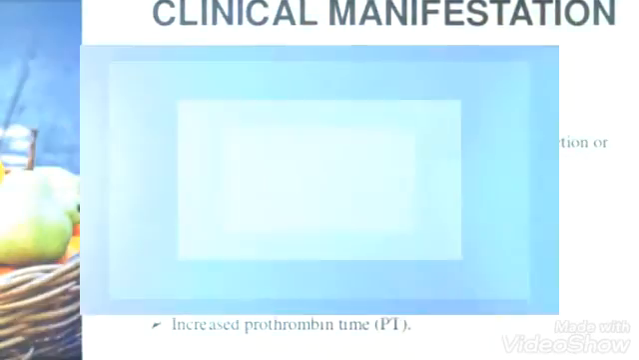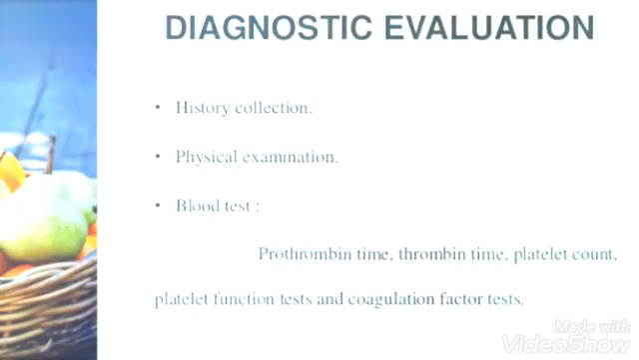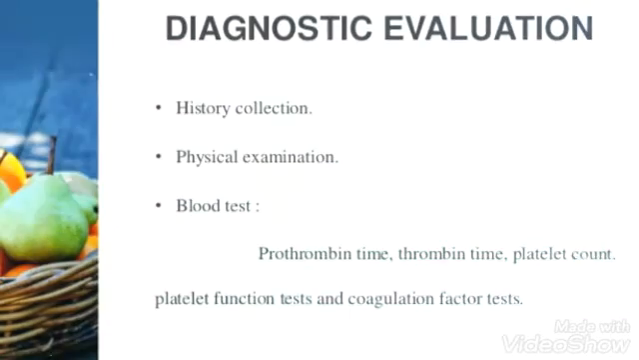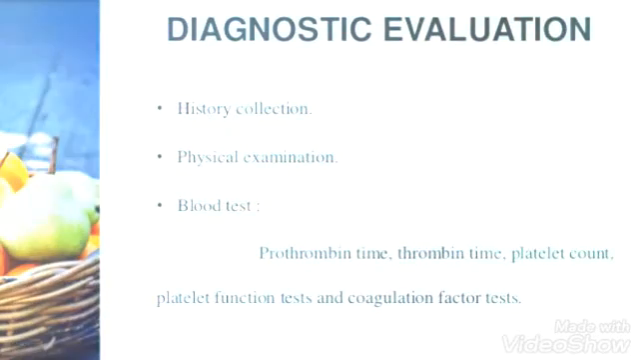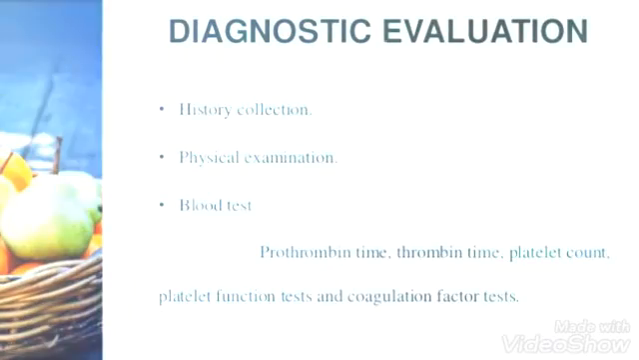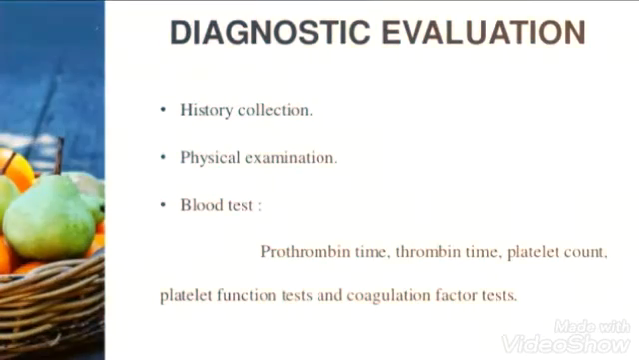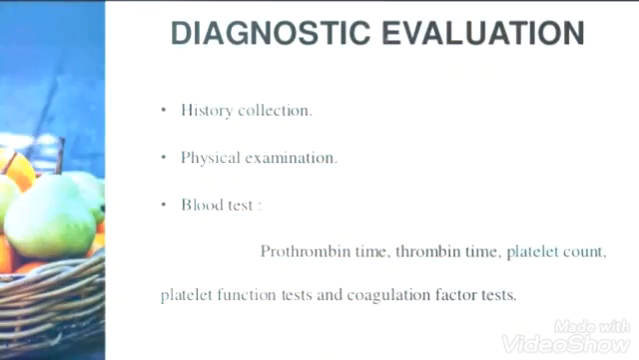Then we will see the diagnostic procedures, how you can diagnose. As usual, everyone knows history collection, to know about the patient's past and present history. Then physical examination, mainly going for the signs and symptoms to be observed in the patient. Then we'll go for the blood test, testing for prothrombin time, thrombin time, platelet counts, platelet function test, and coagulation factor test to know about the blood coagulation time.